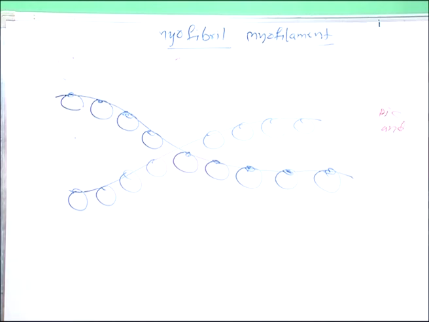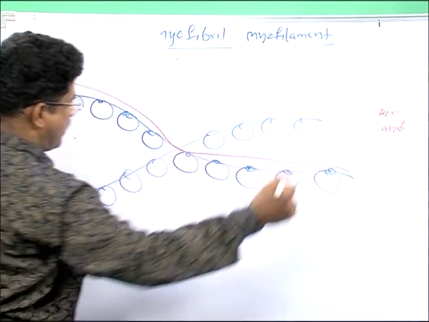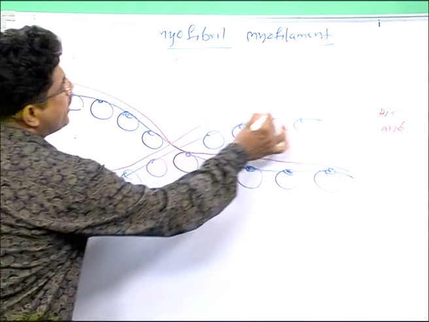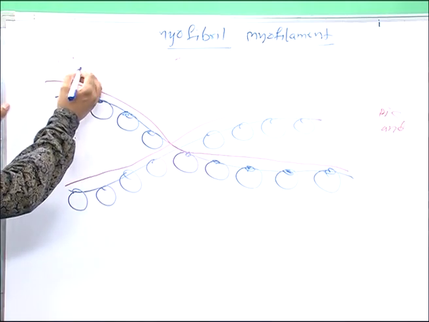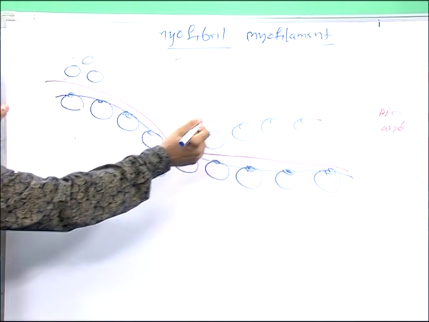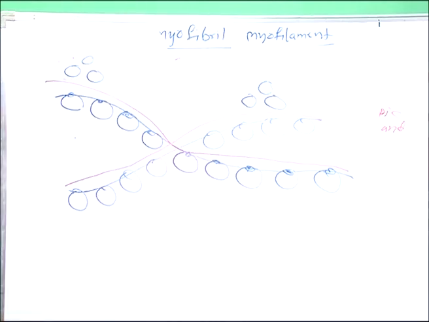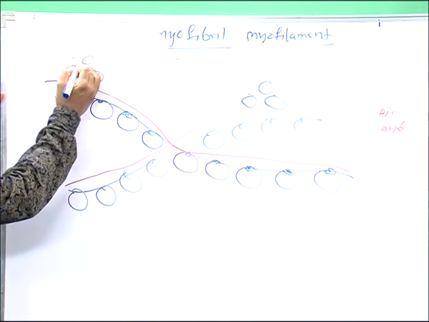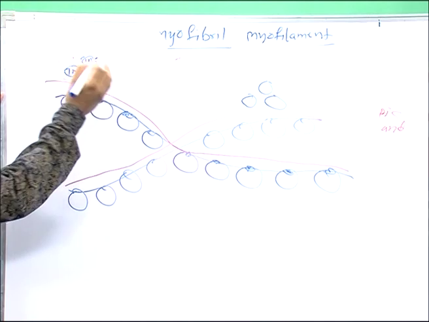The whole length of the actin proteins is covered by a long tropomyosin. On the tropomyosin, troponin protein is present. Yes, this is the troponin protein. In troponin, three subunits are there: one is TnC, one is TnT, and one is TnI.